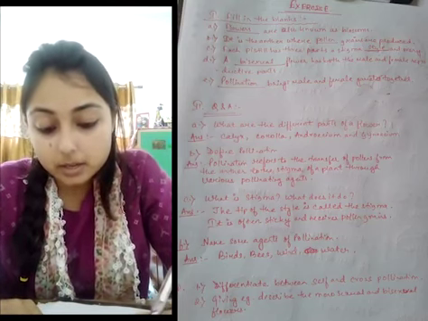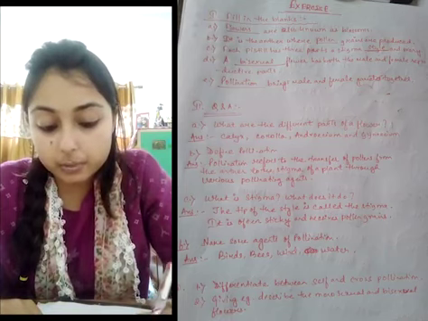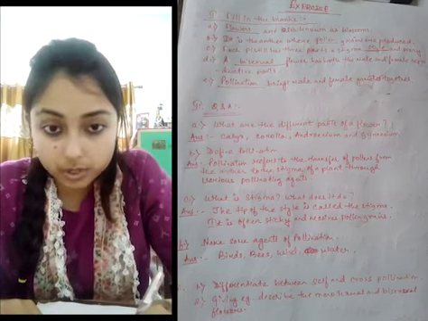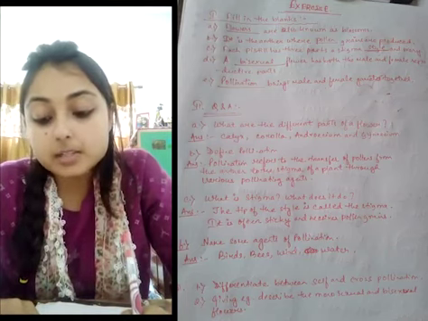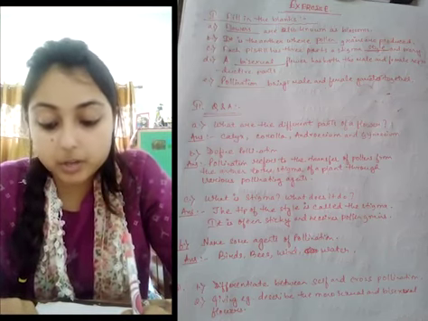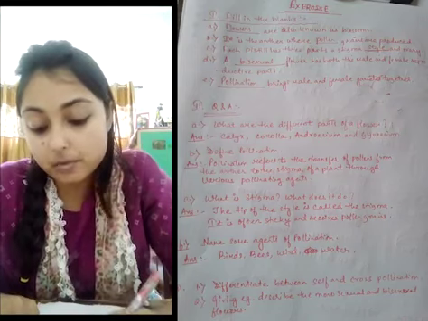I repeat, flowers having either male or female reproductive part is called the monosexual flower. For example, cucumber, papaya. And flowers having both male and female reproductive part are the bisexual flower. For example, rose, hibiscus and sunflower.